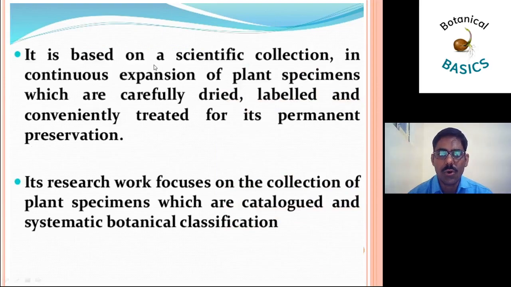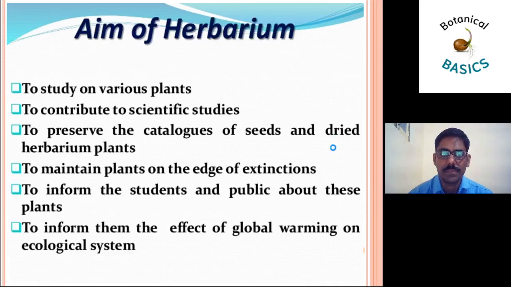It is based on a scientific collection, in continuous expansion, of plant specimens which are carefully dried, labeled and conventionally treated for permanent preservation. Its research work is focused on the collection of plant specimens which are catalogued in a systematic botanical classification.